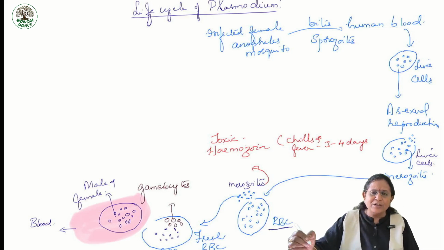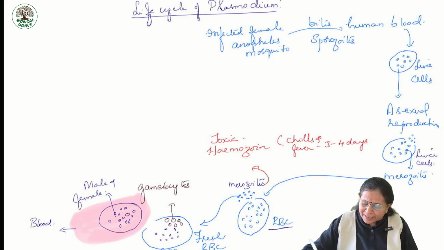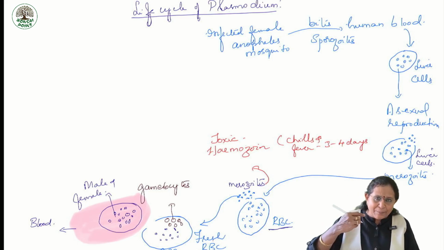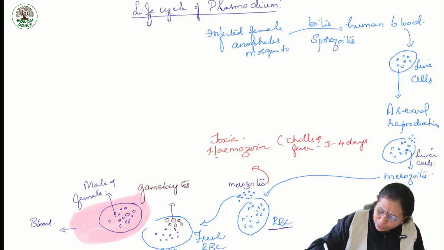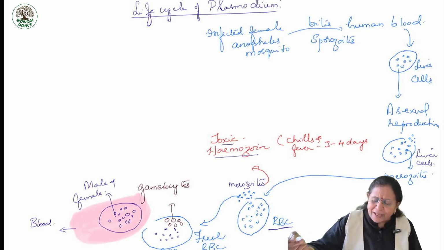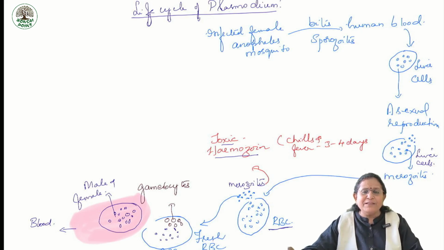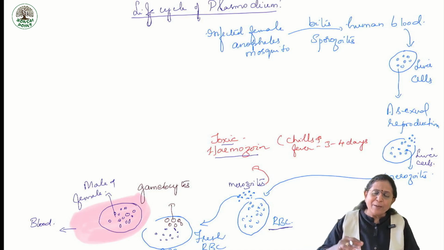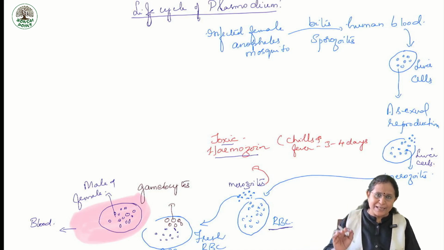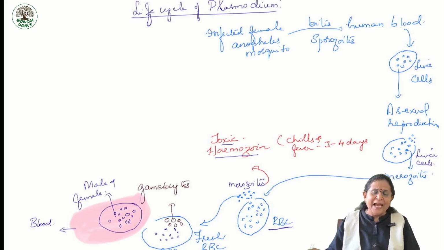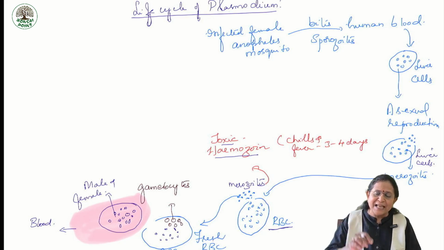Even there asexual reproduction occurs and a number of merozoites are formed, but as and when it comes out, it is associated with a toxic substance, that is hemozoin, which is responsible for the chills and the fever that recurs every 3 to 4 days. Now what happens is, some of the merozoites remain as such, but some of them enter fresh RBCs and develop into sex cells, that is gametocytes, male and the female gametocytes.